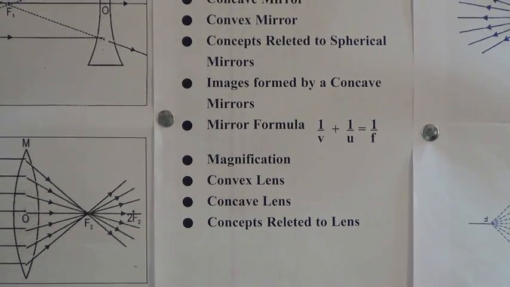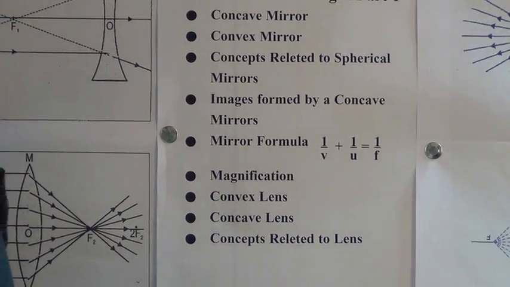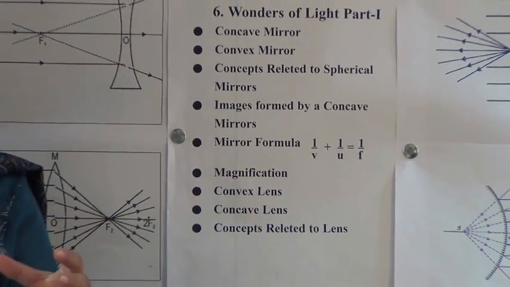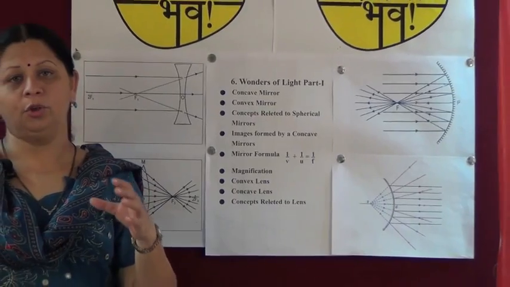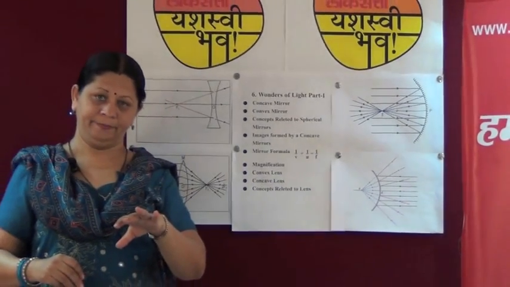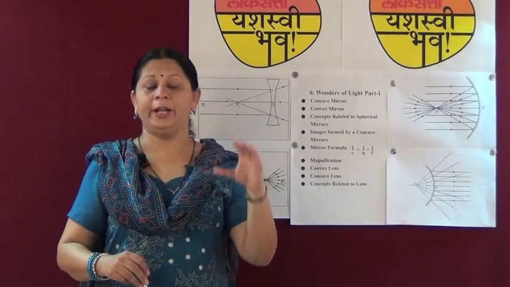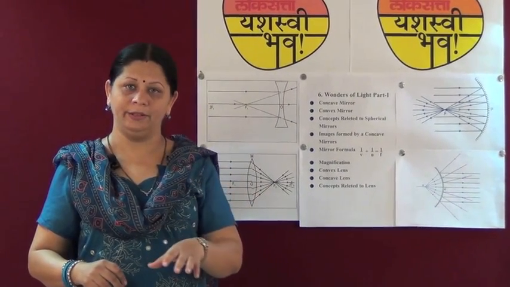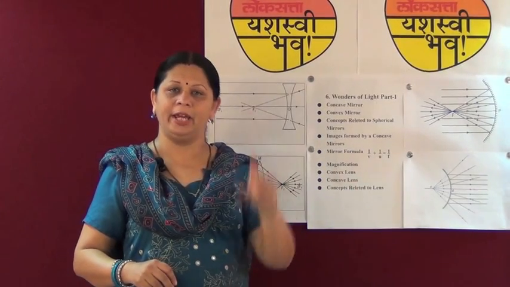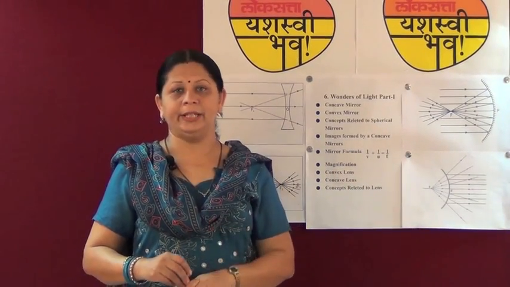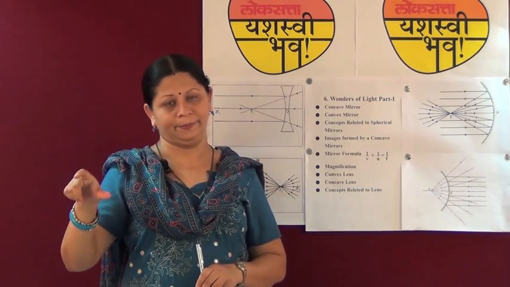Now, what is magnification? What is the magnification of mirrors? Here, magnification is the proportion of the height of the image to the height of the object. If the height of the image is h2 and the height of the object is h1, then magnification, capital M, is given by h2 upon h1, that is height of image upon height of object.